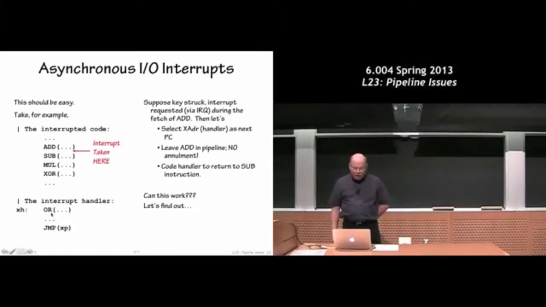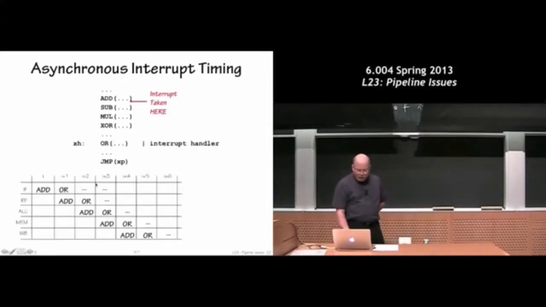Okay, well, it seems like maybe we could just use our rewriting mechanism perhaps to do something interesting. Suppose we decide that we can figure out in the IF stage that we want to take an interrupt, right?